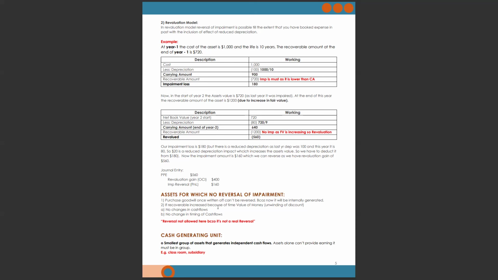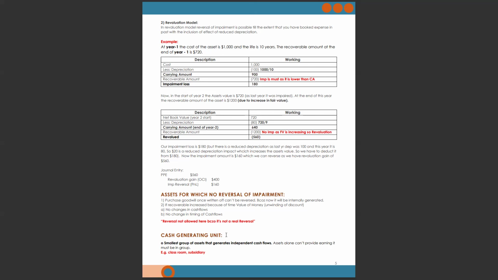If the recoverable amount increased because of the time value of money, the unwinding of the discount, with no changes in cash flow and no change in the timing of cash flow, reversal is not allowed here because it's not a real reversal. It means there are no such changes in the cash flows. These are the assumptions which management used to reverse the impairment loss, so these are not an actual reversal.